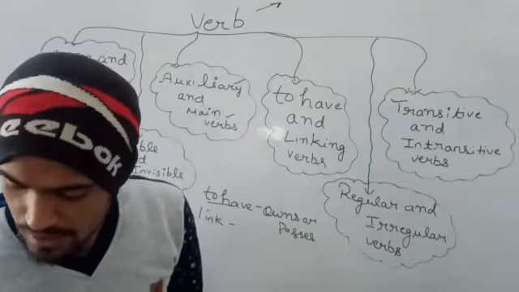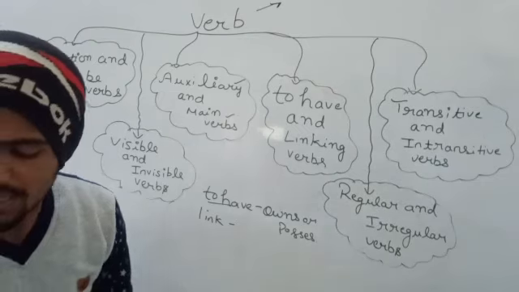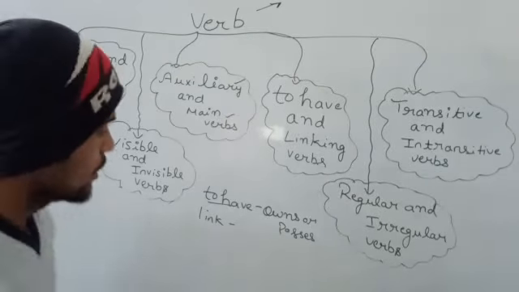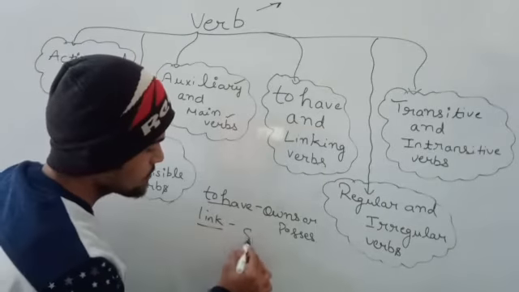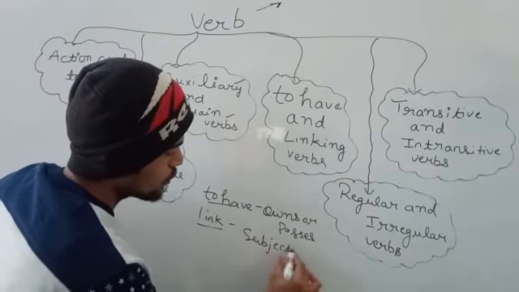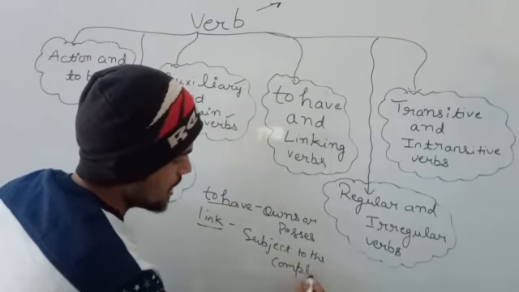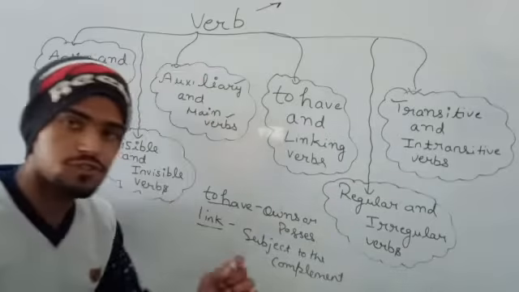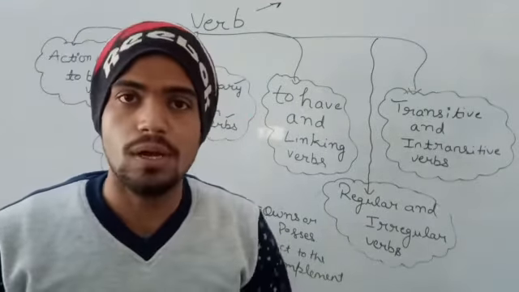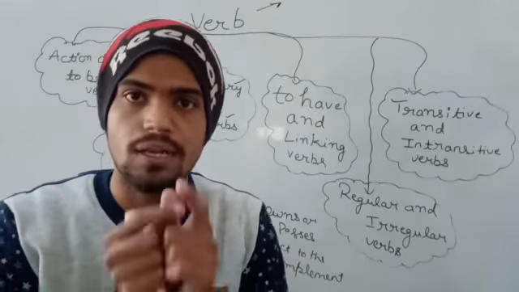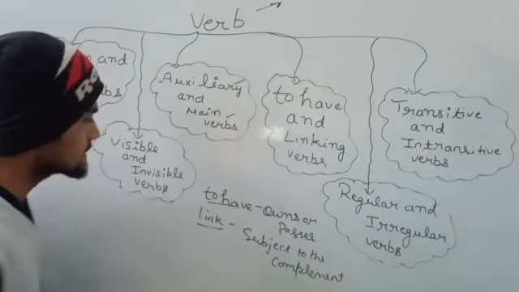So what do you mean by link? Link is very much simple. A link verb links the subject to its complement. ओके, एक लिंक वर्ब जो होता है ये लिंक करता है, किसको लिंक करता है? सब्जेक्ट को, सब्जेक्ट टू द कॉम्प्लीमेंट. If some complement is given to the subject, what will the link verb do? Link verb will connect the subject to that complement. So we will take an example of that.